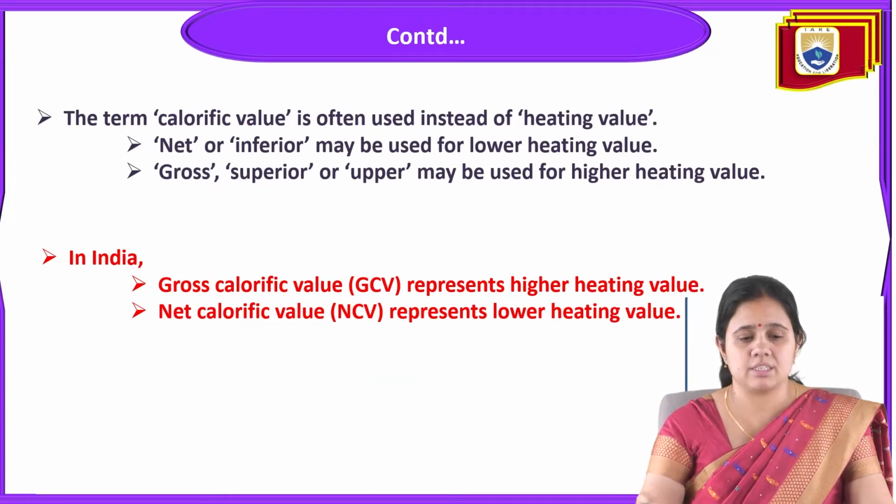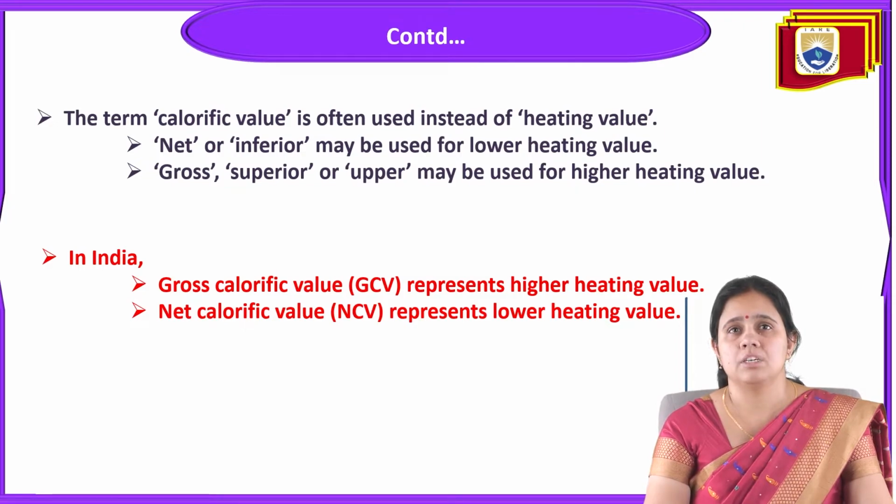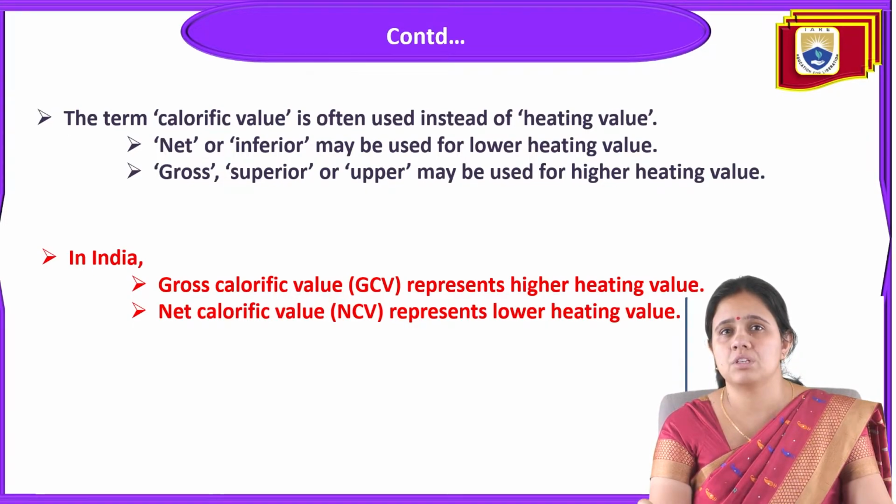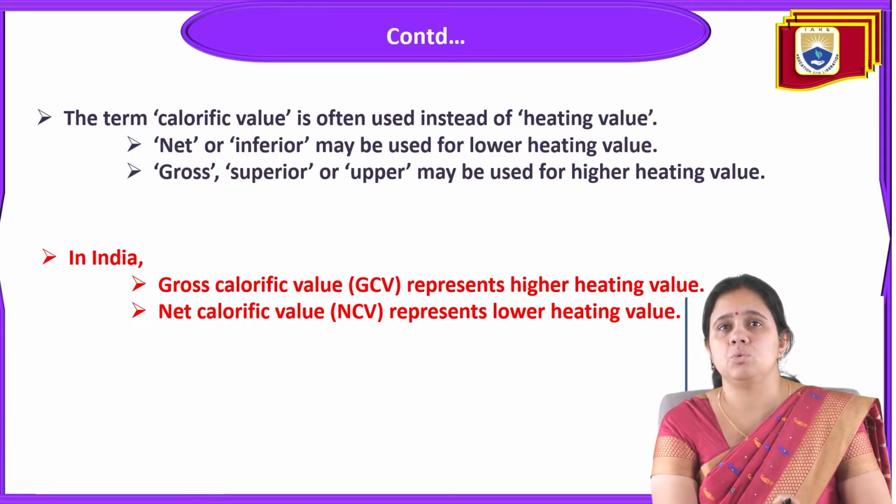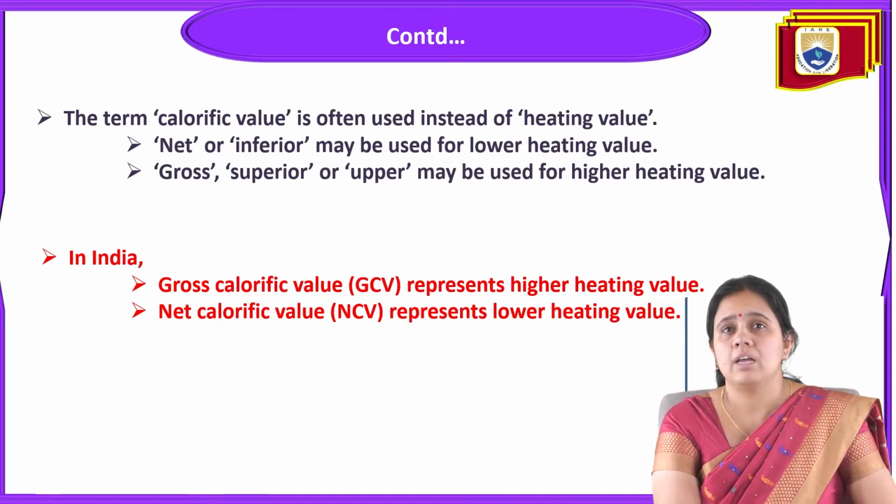On this basis, we will define two terms. The first is the calorific value, which is often used instead of heating value, so we are going to use the term calorific value. Calorific value is again of two types: net calorific value and gross.